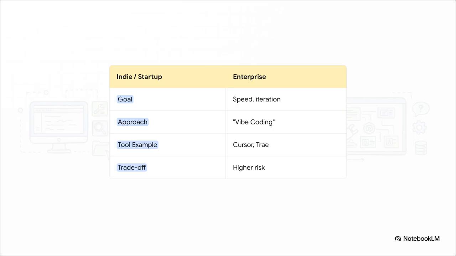But in enterprise, they're playing a different game. They care about maintainability, security, compliance. They'll lean towards a more structured, spec-driven approach with something like AWS Kiro. The trade-off is right there. You're either choosing high autonomy and high speed, which comes with higher risk, or you're choosing more control and safety, which means a slower start.